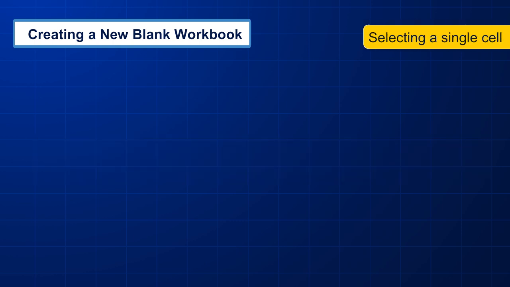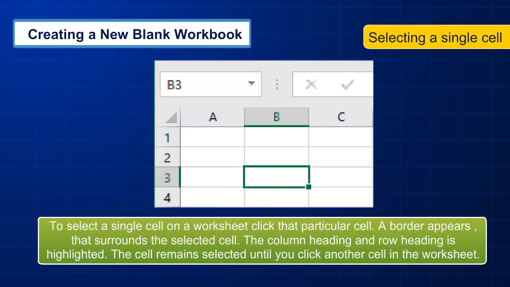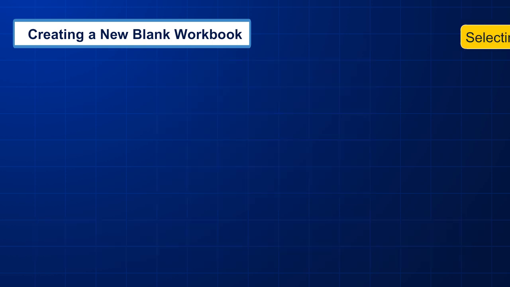Selecting a single cell. To select a single cell on a worksheet, click that particular cell. A border appears that surrounds the selected cell. The column heading and row heading are highlighted. The cell remains selected until you click another cell in the worksheet.